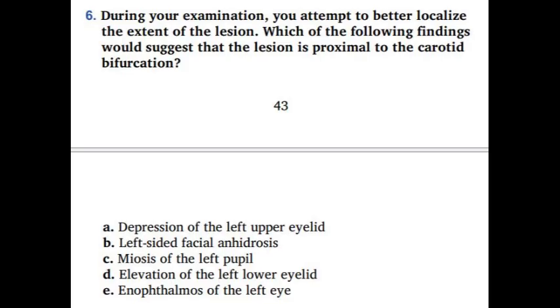So we just said that if there is a dissection at the level of the carotid bifurcation, that will affect the sweat fibers that run through the external carotid artery. So let's see. The first is depression of the left upper eyelid. The second is left-sided facial anhidrosis. So left facial anhidrosis, let's keep that. The third is miosis of the left pupil. The fourth is elevation of the left lower eyelid. The fifth is enophthalmos of the left eye.